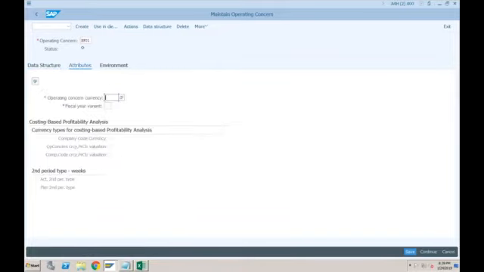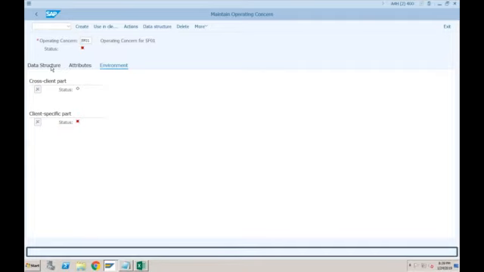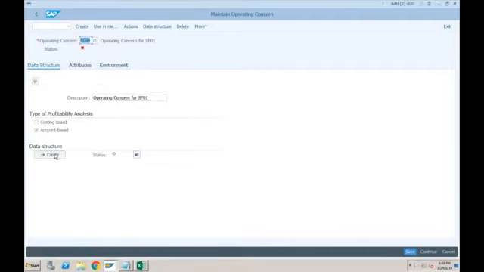The operating concern currency would be INR. Fiscal year variant we are keeping as V3. First let's save this. The attributes are saved, but you can see the status is still red. If you go to the environment, you can also see nothing has been created. So go to the data structures again and click on create.